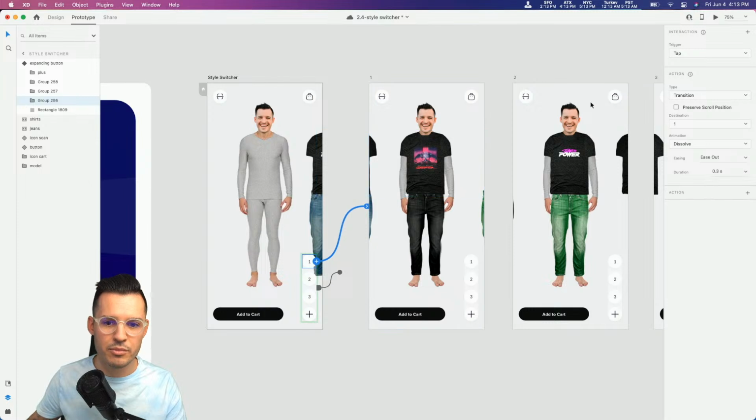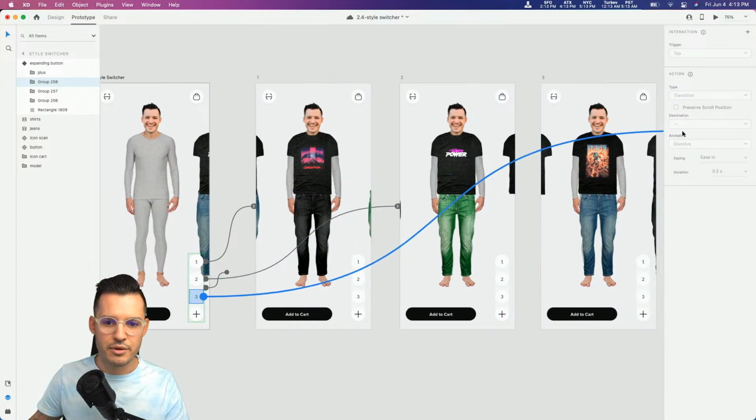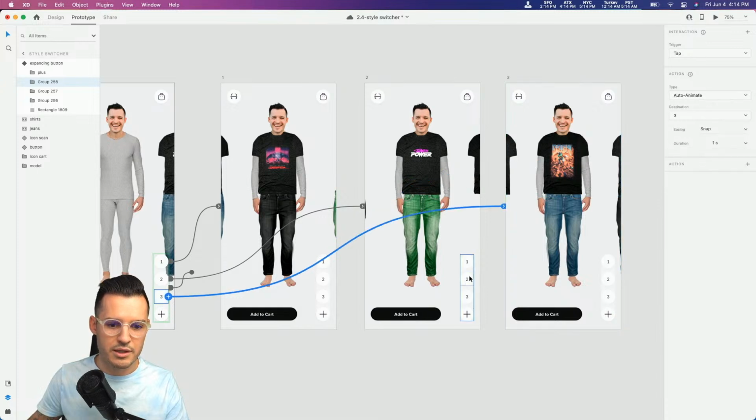And when we tap number 1, we don't want to transition. We want to auto-animate over to outfit 1. Let's do something like a snap, and let's do like 1 whole second. We'll slow this thing down, okay? And then here we go, number 2. We're going to do number 2 over to there. Snap 1 second, and number 3 over to there, okay?